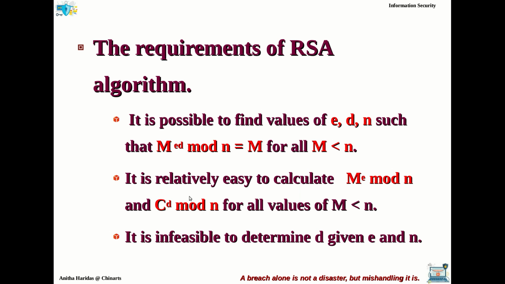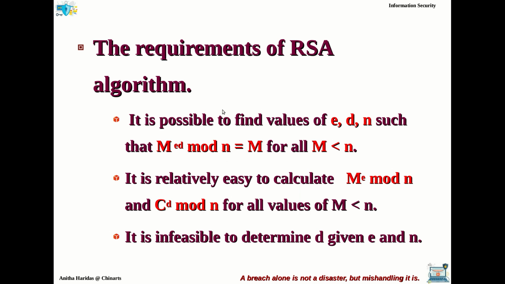So both encryption and decryption process must be easy. It means what? It must be calculated within the polynomial time. Okay, that is how you have to define the functions. And not only that, even though E and N are publicized, it must be very difficult to determine the D value, because D is the private key used in the RSA algorithm.